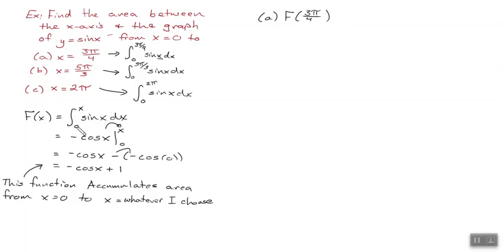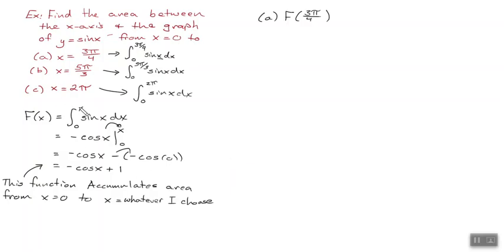This function is the integral from 0 to x, right? I just said let x be 3 pi fourths. This is the integral from 0 to 3 pi fourths. You could do it as an integral, or I could use this handy function that I already have. Would you rather do the integral or just plug it into a function? I definitely don't want to do it both ways because we've already done all this work.